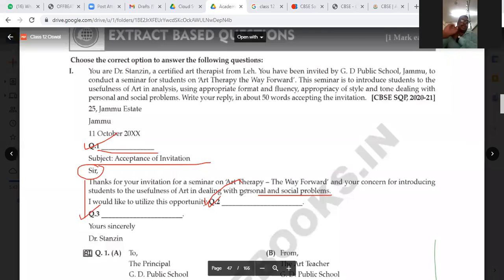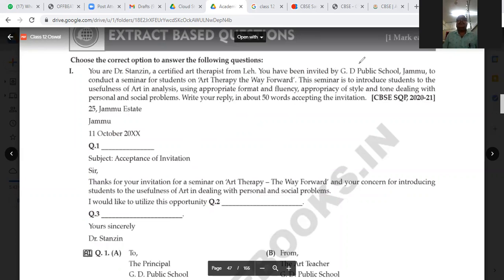there should be 3 paragraphs. The first paragraph will start with the invitation. Suppose you have been invited, that means you are accepting the invitation. That will be discussed in the first paragraph. The second paragraph is what you are going to do: I would like to utilize the opportunity. It will be included in the second paragraph. And the third paragraph, that means the wishes and other things, will be included in the third paragraph. So you can see properly, the 3 paragraphs have been mentioned. On the basis of the 3 paragraphs, you need to write and give the answer. This is the first, this is the second, and this will be the third paragraph. So 3 paragraphs you can see here.